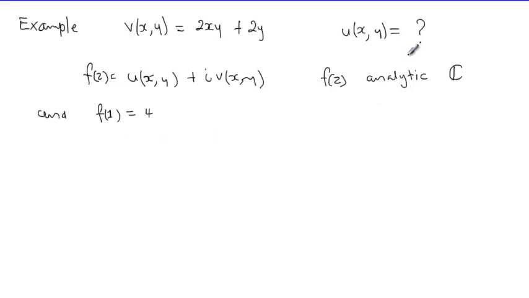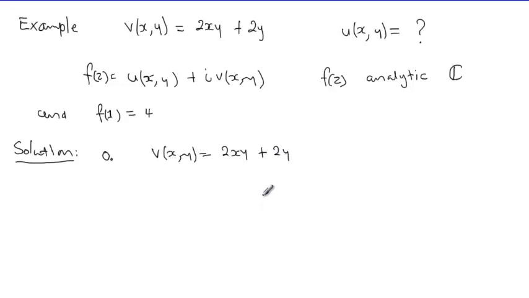So now we are in search of u. Where do we start? Initial step, we're given v of x y, which is 2xy plus 2y.